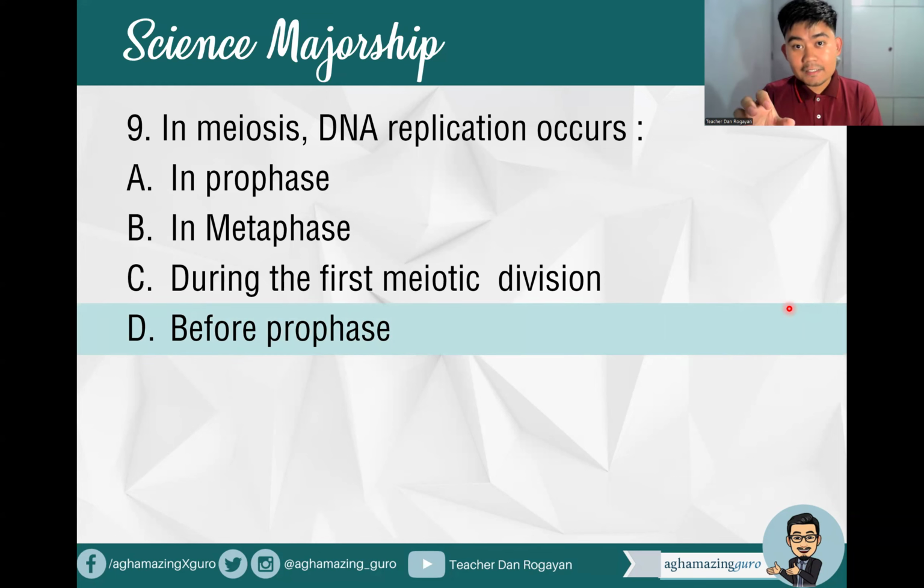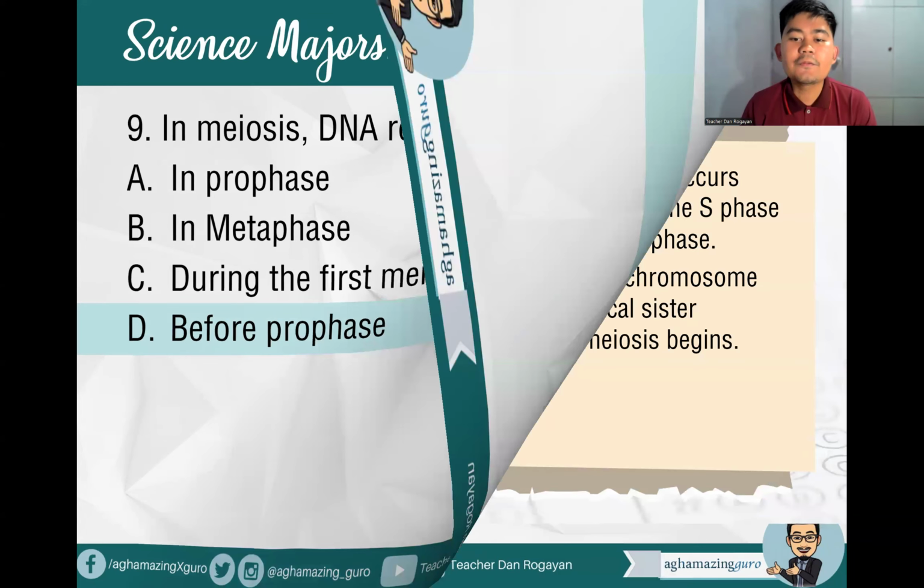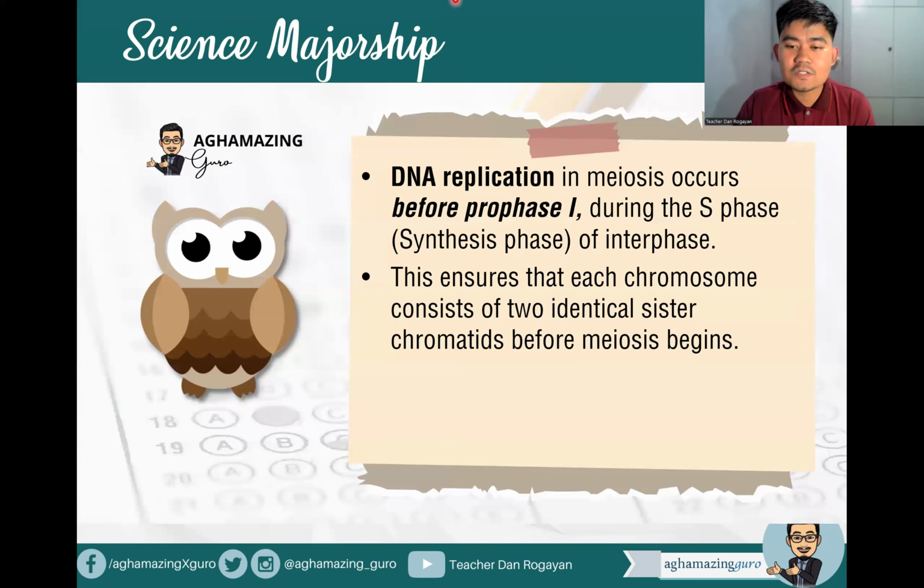So DNA replication in meiosis occurs before prophase 1 during the S phase or the synthesis phase of the interphase. Okay? This ensures that each chromosome consists of two identical sister chromatids before meiosis begins. So remember, that is before the prophase.